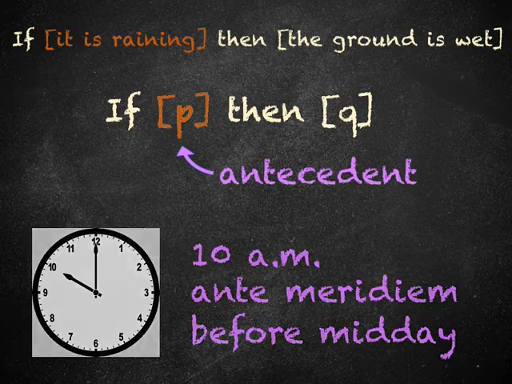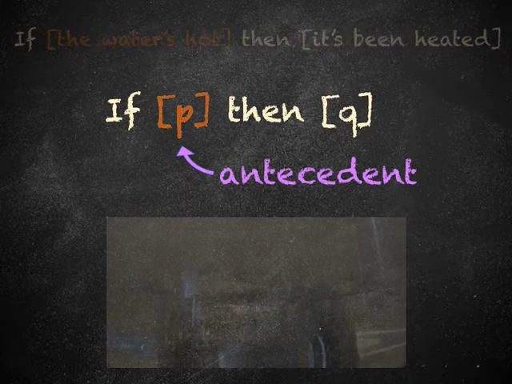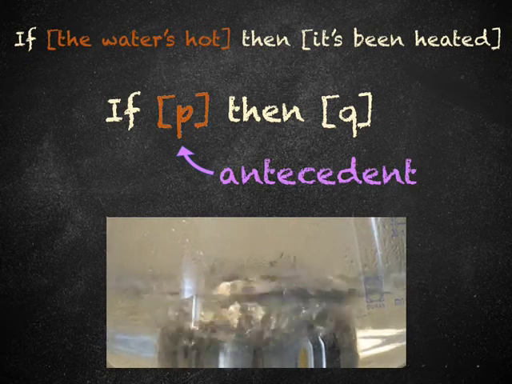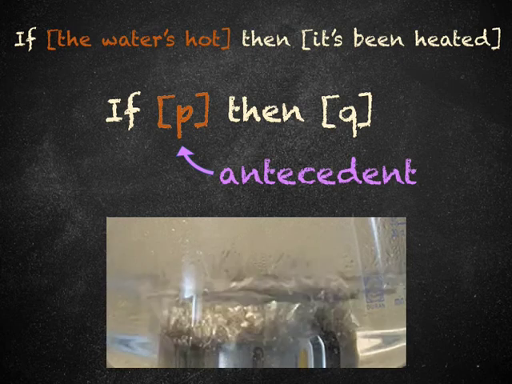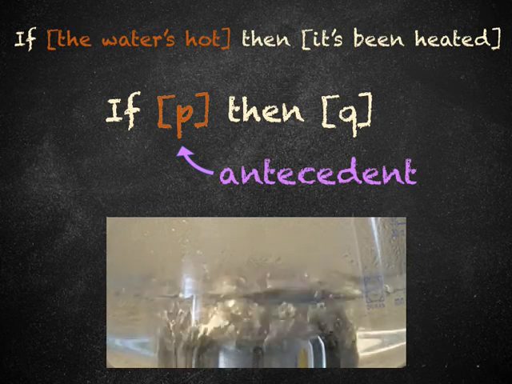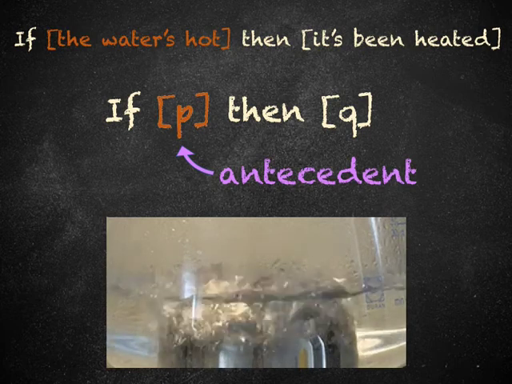Although the first statement is called the antecedent because it comes first, this only means it comes first in the sentence. It doesn't mean it necessarily comes first in the actual order of events. For example, if you have the conditional sentence, if the water is hot, then the water has been heated, the statement, the water is hot, is still the antecedent. You can think of the antecedent as the statement that comes before the word, then.